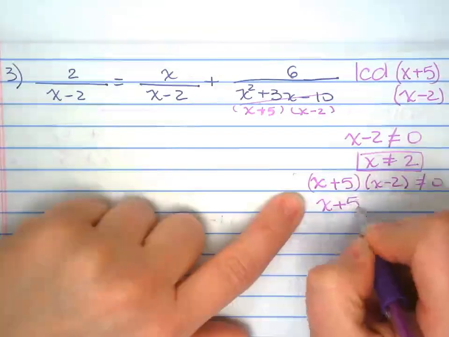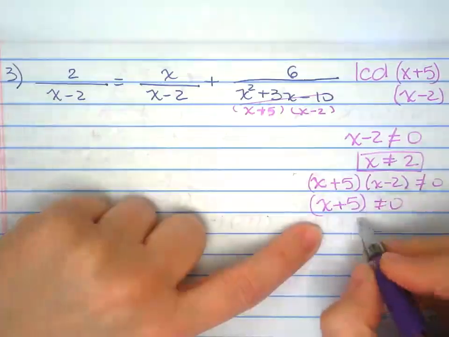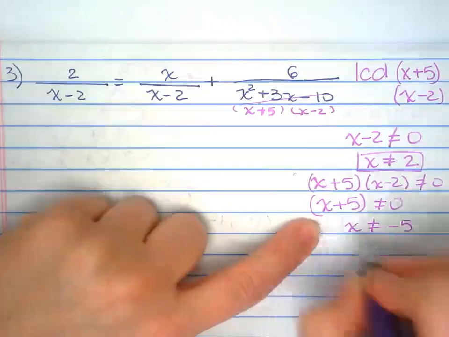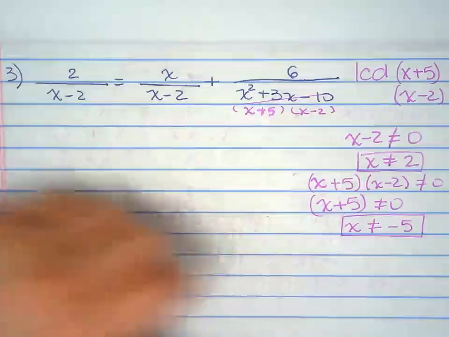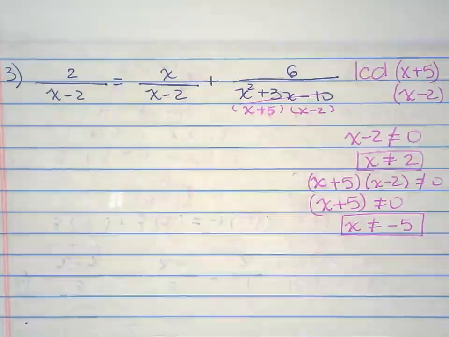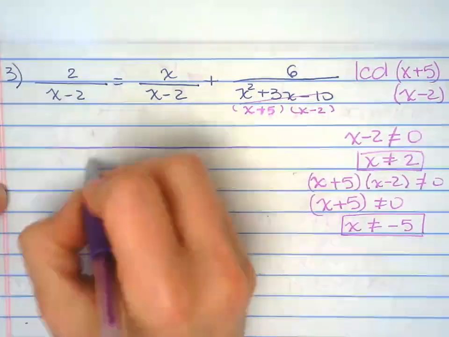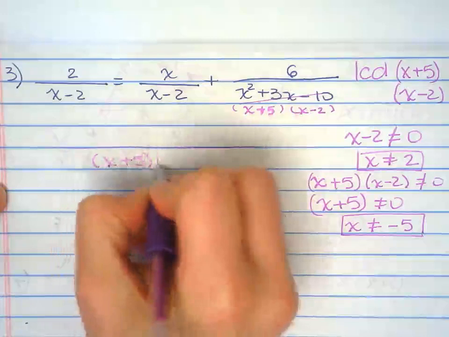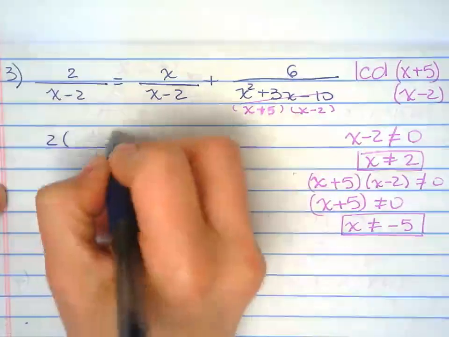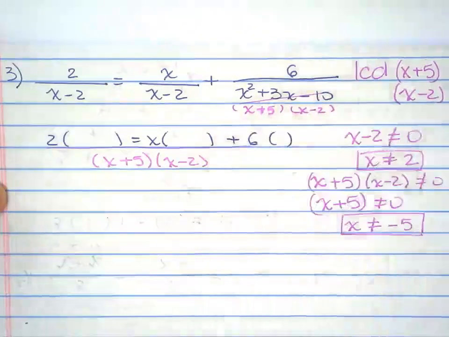So I'm going to set this one equal to 0 or different than 0 because I know that that's going to be my restriction. So I minus 5 on both sides. So x must be different than 2 and x must be different than negative 5. If I get any of those answers, I'm going to end up having no solution. Least common denominator, x plus 5, x minus 2. Bring the numerator down, leave some room, numerator, leave some room, numerator, leave some room.